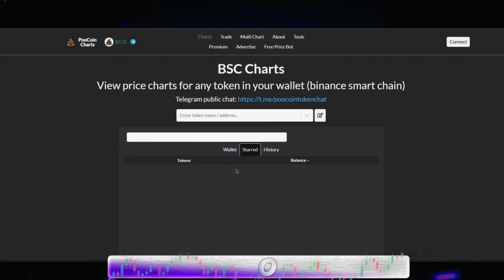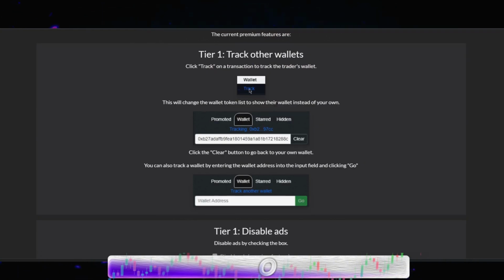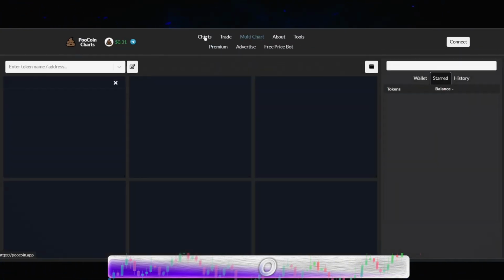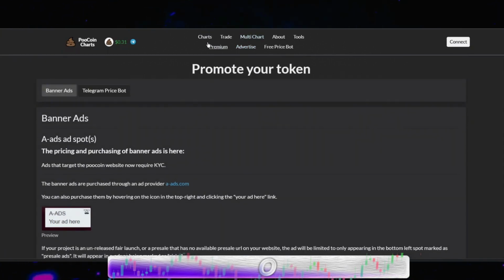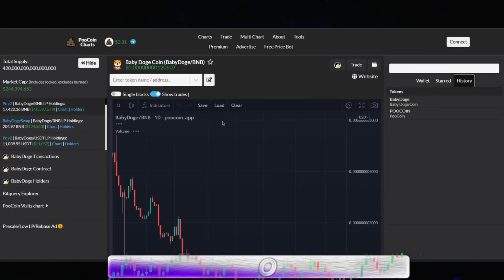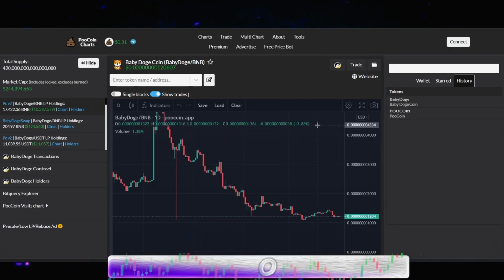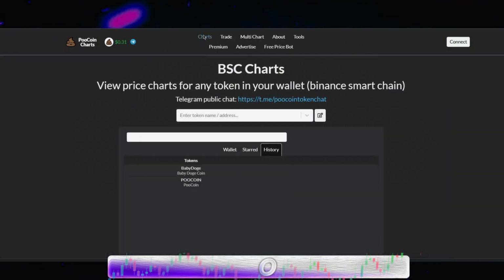Nothing is starred. If I go to trade, there's just nothing. This platform is dead. There used to be so many coins. So I'm saying there's just nothing here anymore. Where's the coins? There's nothing here, baby. Baby Doge, what even is this, right? Baby Doge is dead. Look at this, completely dead. Just rug it out. So I'm saying guys, that's why with these platforms, you can't rely on them forever. You need to learn a skill set that's going to last you 5, 10 years in technical analysis.